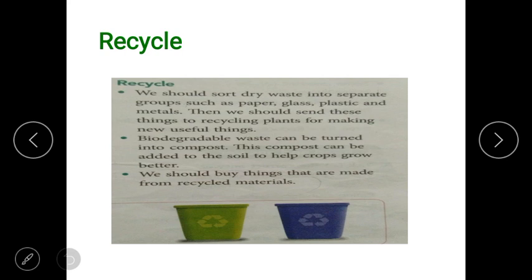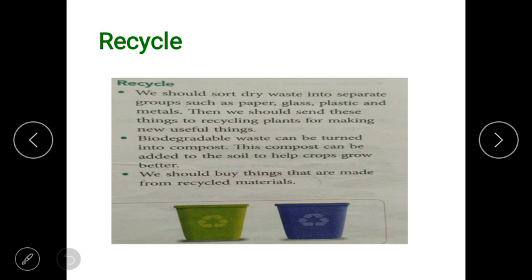Biodegradable waste can be turned into compost. Biodegradable, do you remember what I had taught? Biodegradable means the waste which mixes with the soil. So that can be turned into compost. How can it be turned into compost? By the process of composting, by the method of composting. So this way we can use the biodegradable waste.